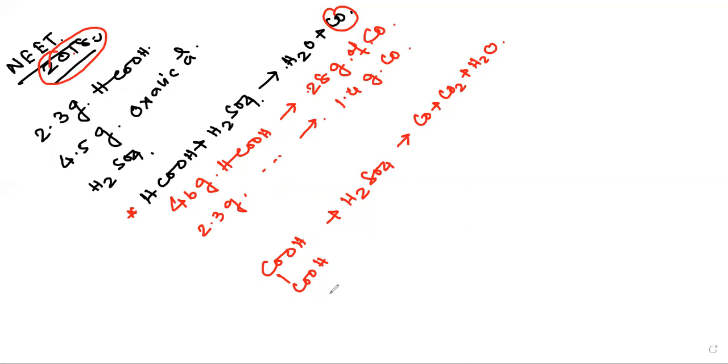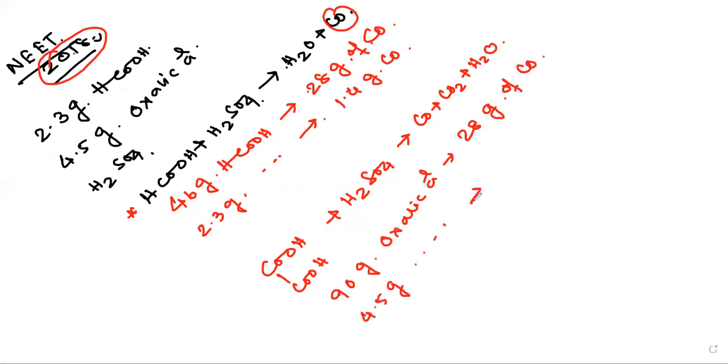Similarly, here 90 gram of oxalic acid gives 28 gram of carbon monoxide. So 4.5 gram of oxalic acid gives 1.4 gram of carbon monoxide. We have done the calculation. So the question is that the mixture was passed through a sodium hydroxide solution.